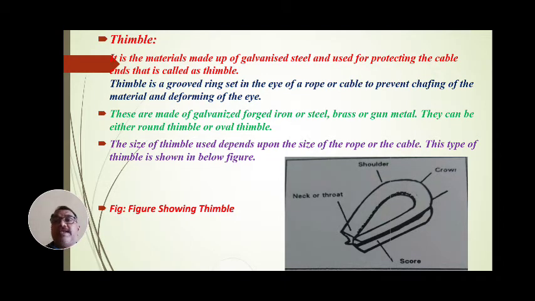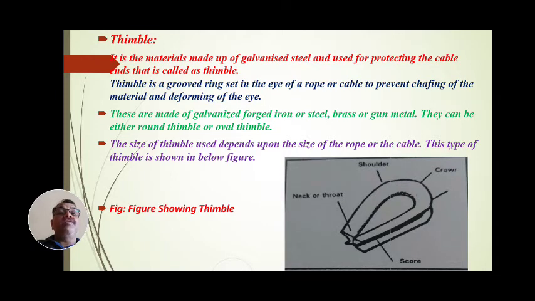It protects the cable ends and the rope ends, keeping the cable in proper position and proper condition. That material is called a thimble.